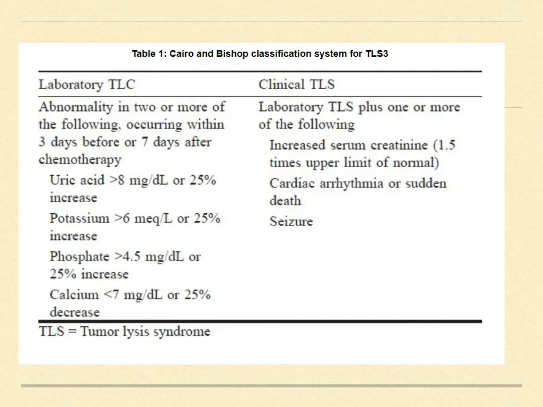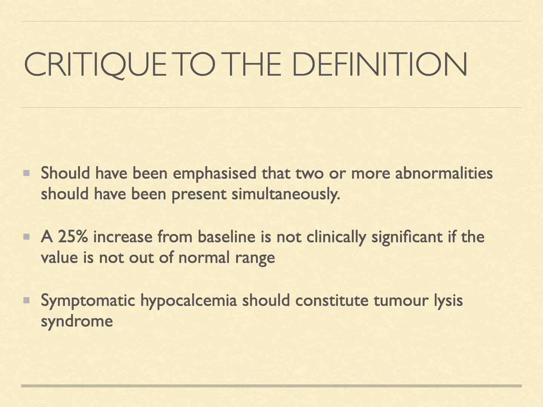What is to be observed is that the 25% rise of uric acid, the potassium, the phosphate, and the calcium was emphasized. In clinical tumor lysis syndrome, the laboratory tumor lysis syndrome plus one or more of the following, which consisted of increased serum creatinine 1.5 times the upper limit of the normal, the cardiac arrhythmias or sudden cardiac death, and seizures.